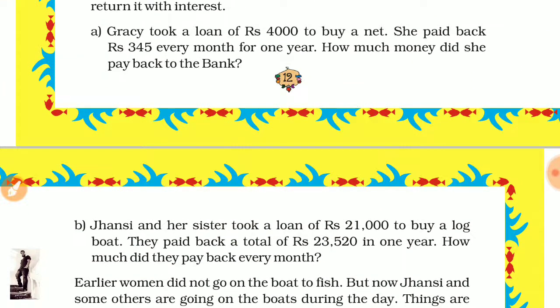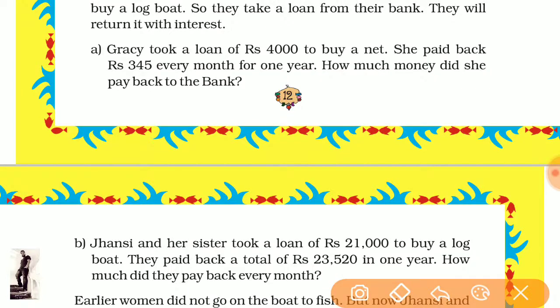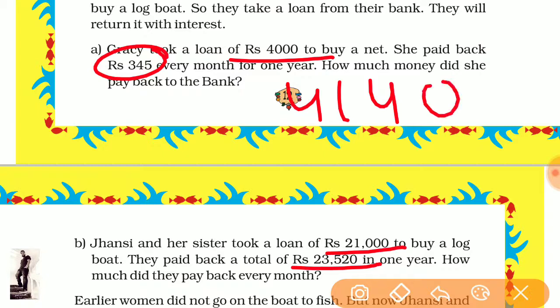This is the same as the previous question. Look here. In the previous question she took a 4,000 loan. In this she took a 21,000 loan. But in the previous one the amount per month, 345 rupees, was given, and the answer was the total, 4,140 rupees.